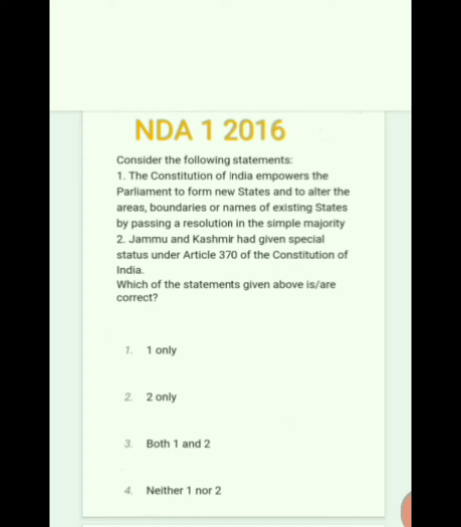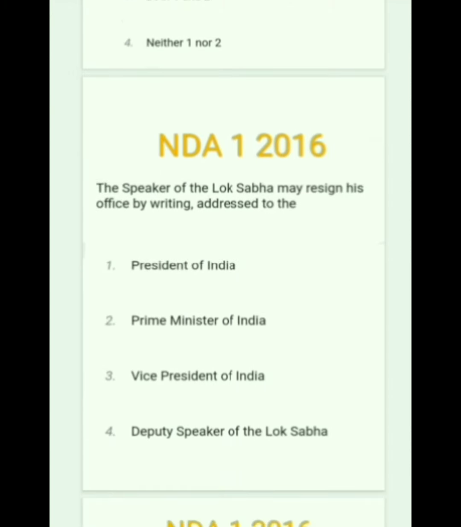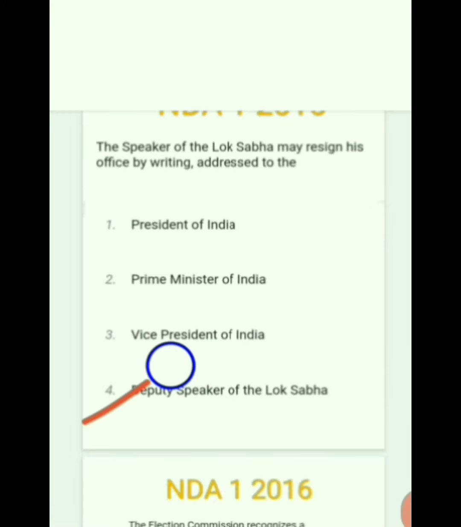Second, Jammu and Kashmir was given special state status under Article 370 of the Constitution of India. The first is correct and the second is also correct. So the correct answer is option 3, both 1 and 2. Next question: the Speaker of the Lok Sabha may resign his office by writing an address to the Deputy Speaker of the Lok Sabha, option 4.